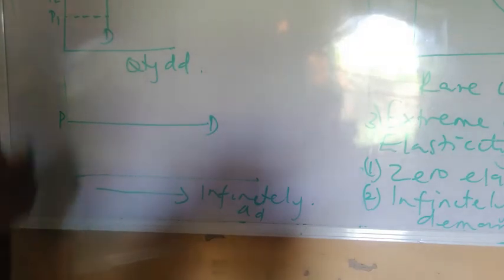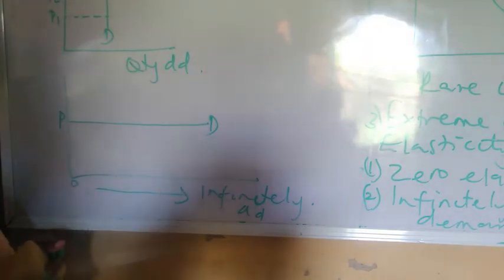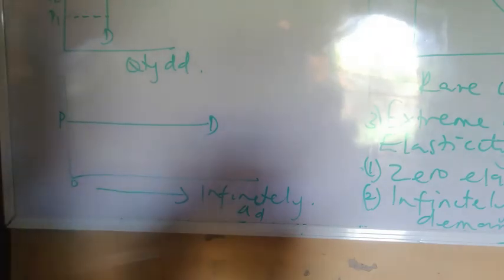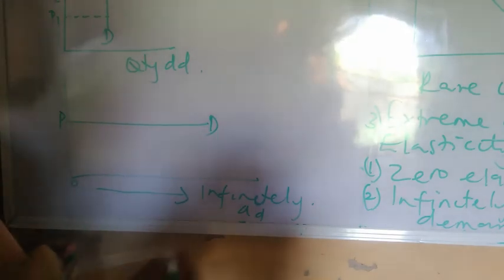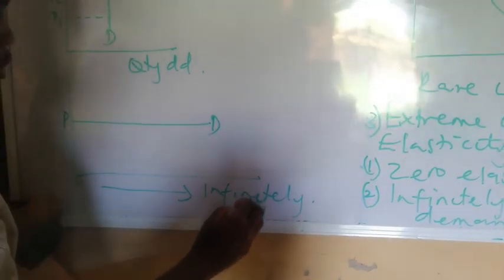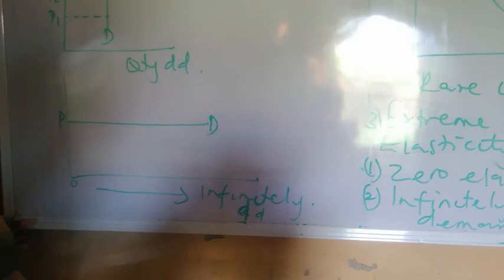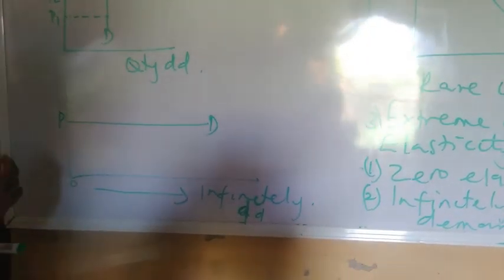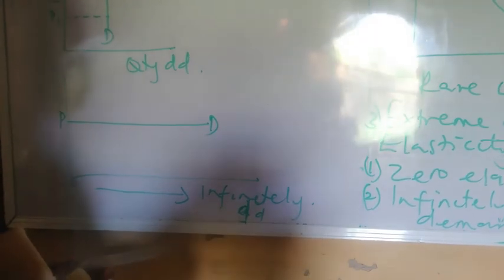You can see that it does not follow the normal demand curve that slopes negatively. I hope you've been able to differentiate between a normal demand curve and the abnormal demand curve, and to know the causes of abnormal demand curve.